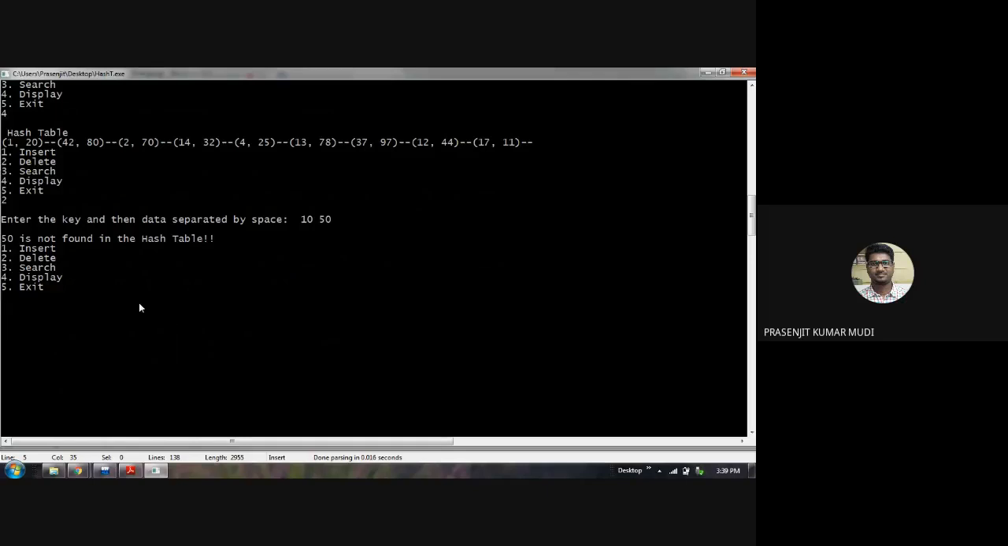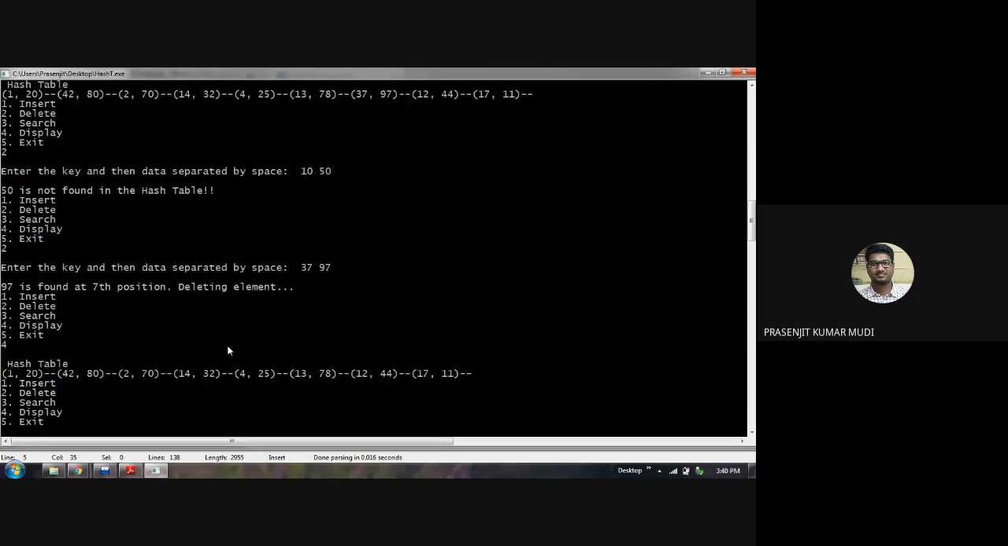So now we know that 37,97 is present. I want to delete it. The key is 37, the element is 97. Okay. So 97 is found at the 7th position and the element is deleted. Now if I display, it should show without 37 and 97. So this is the desired result, right? So deletion is not a problem. It is very straightforward. But how is deletion happening?